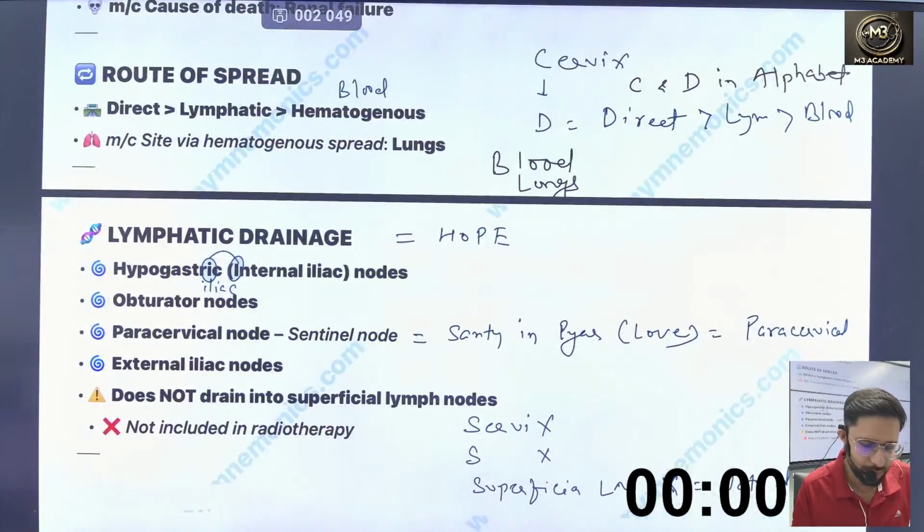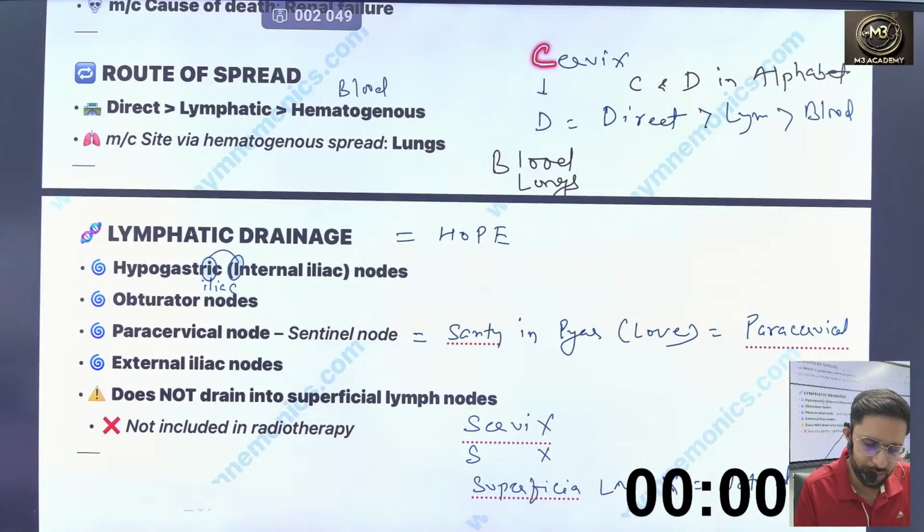So how is this spread? As we know, the next alphabet to C is D, so you can say C goes to D for direct. So direct route, then you can say lymphatics and blood. When you write blood, it has a double O, D, L for lungs. So hematogenous spread, meaning spread via blood, goes to the lungs.